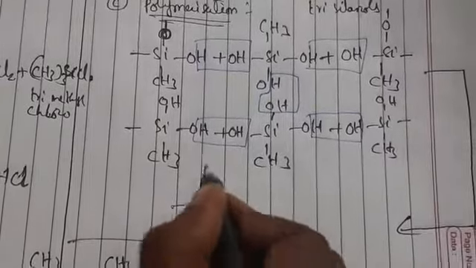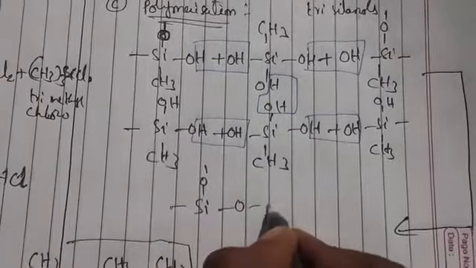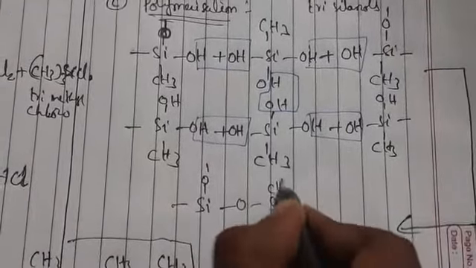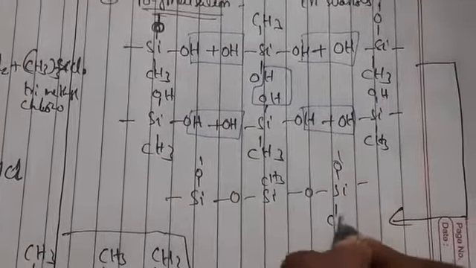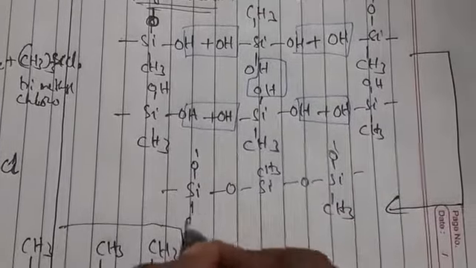Wherever you take the molecule, it forms a cross-link. If you write this compound, you get SiO, SiCH3, O, SiO, CH3, and SiOH, CH3.